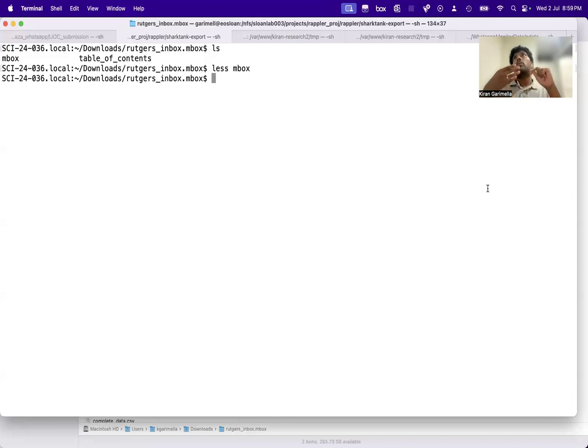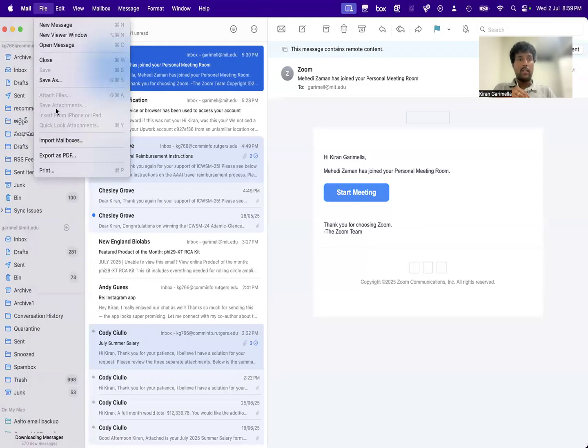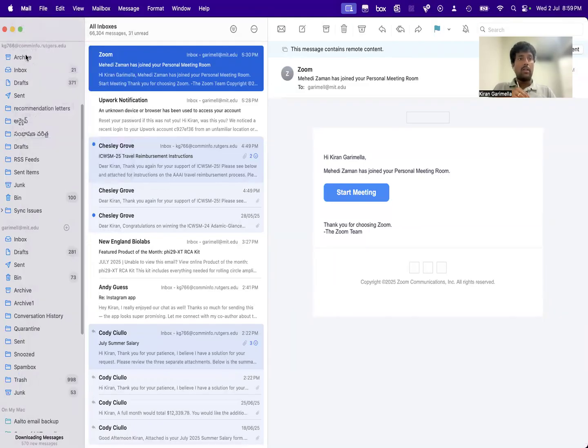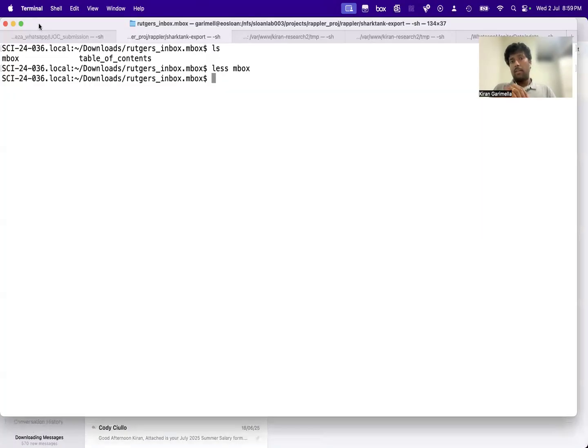So basically, what I want to do now is, I've already exported my inbox. On Apple, you can go to your inbox, right click, export mailbox, and that will create a folder like this. I renamed it Rutgers Inbox, and it creates these two files inside it, Mbox and table of contents.